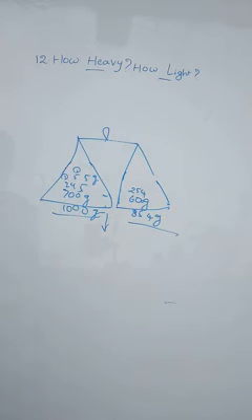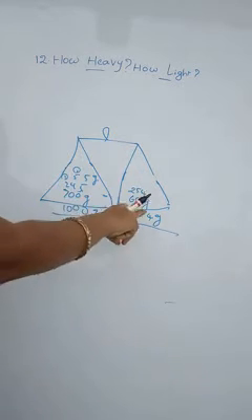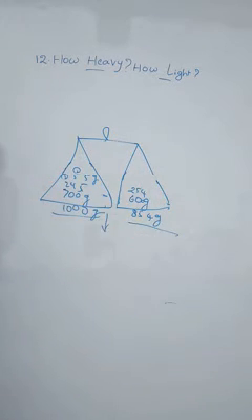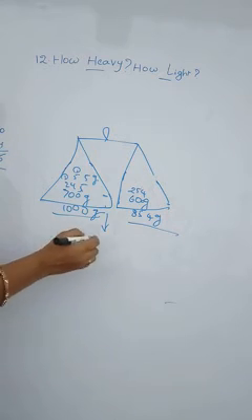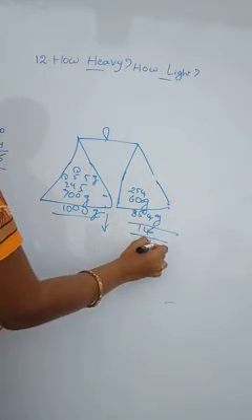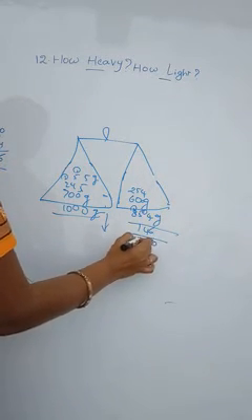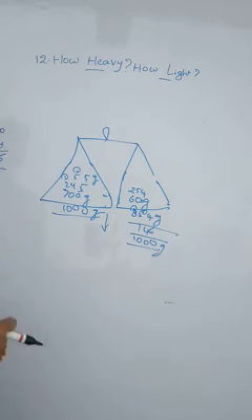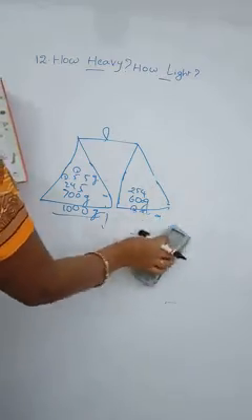We should give the down arrow for this. If it should be equal, what should we add here to 854? 146 grams. See, 10, 10, 10. If we add 146 grams to 854, these two are equal.